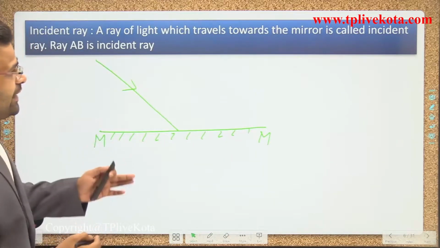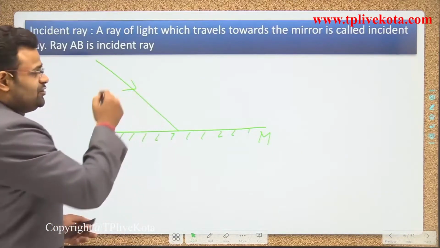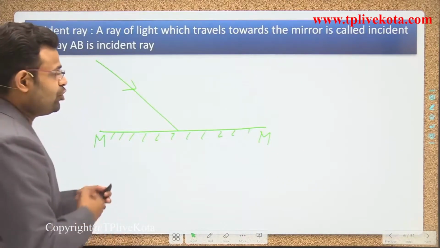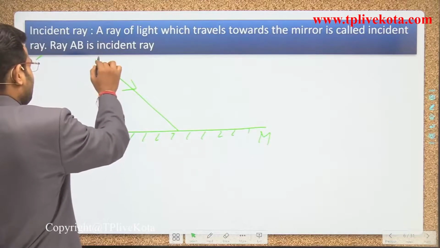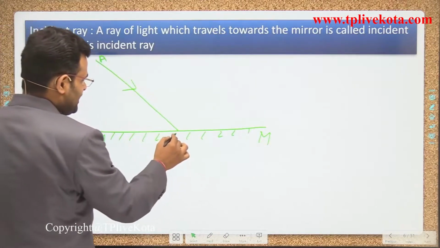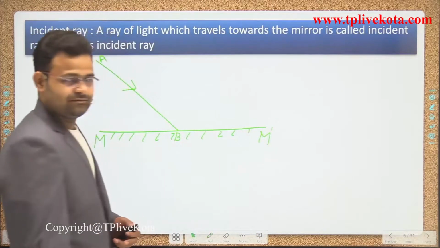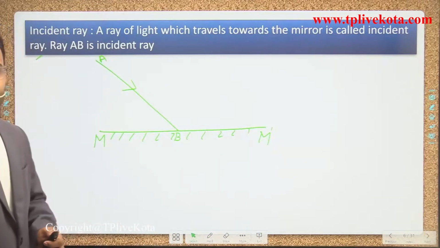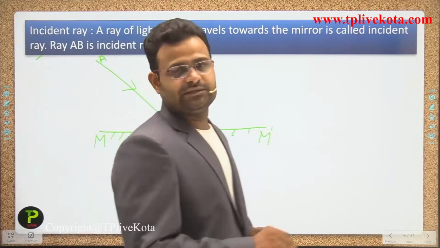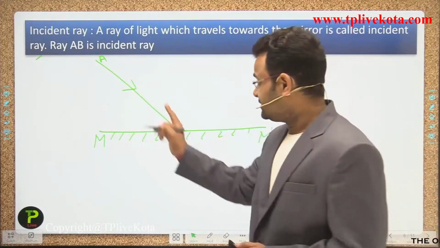So a ray of light traveling towards the mirror is called the incident ray. Now we mark that ray as AB, and the name of the mirror is M M dash. So these two points are completed: first the mirror, second the incident ray.